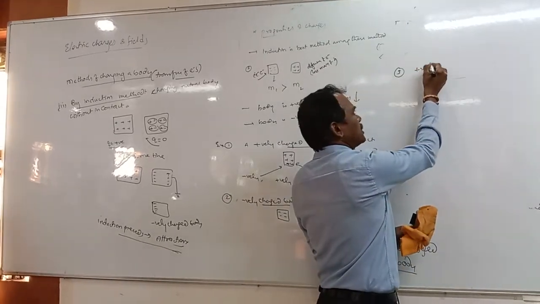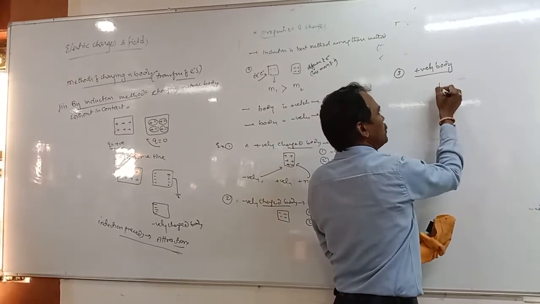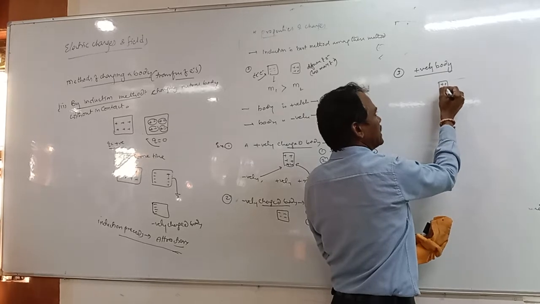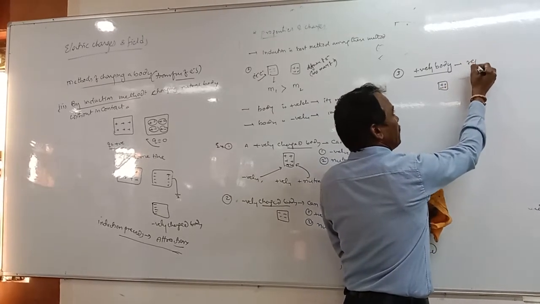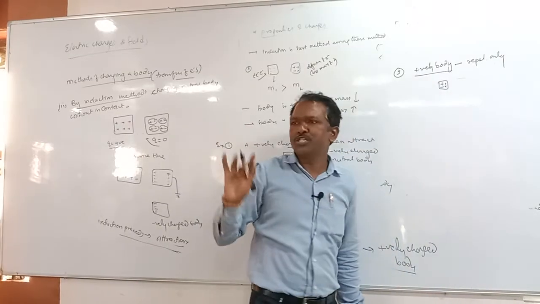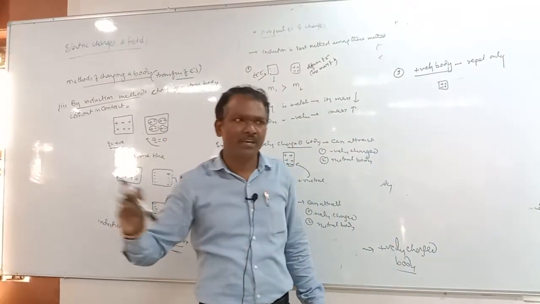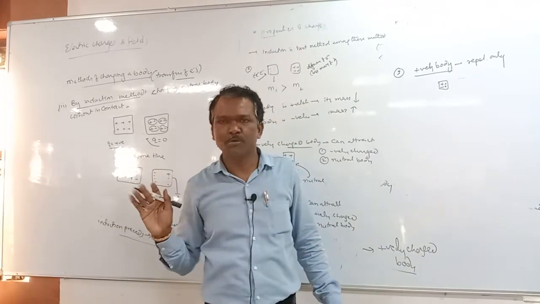And give me one answer here. A positively charged body is there, right? Which can repel only a positively charged body, not a neutral body, not a negatively charged body.